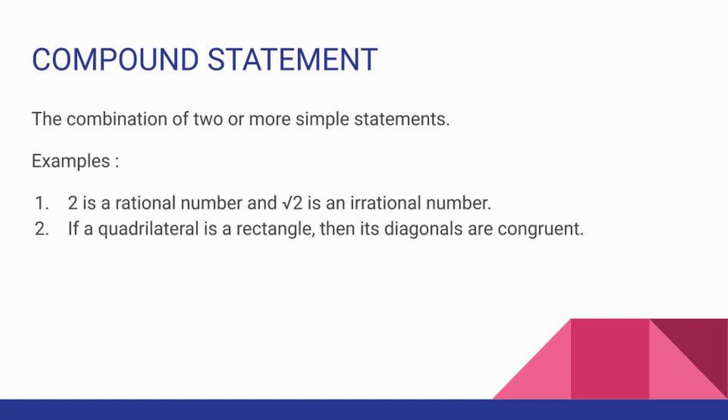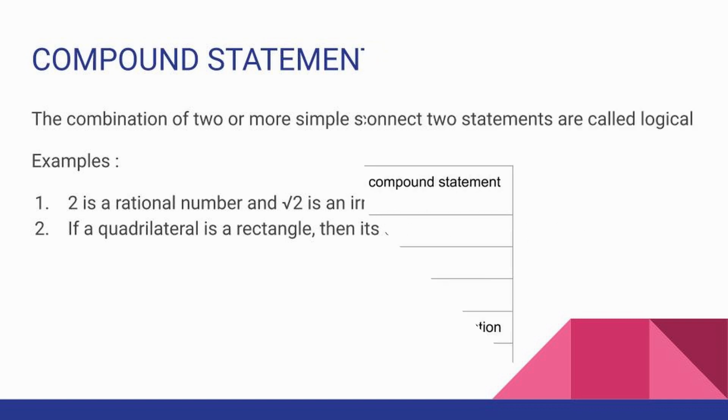Second one, if a quadrilateral is a rectangle, then its diagonals are congruent. Here also we have two statements. First statement is a quadrilateral is a rectangle and the second statement is its diagonals are congruent. Both are combined using if then. The first example is combined using and, and in the second example it is combined using if then.